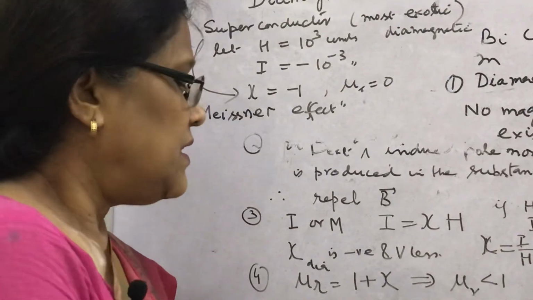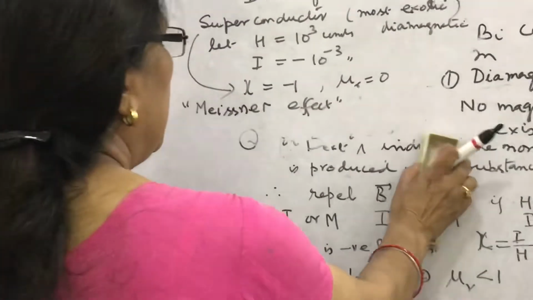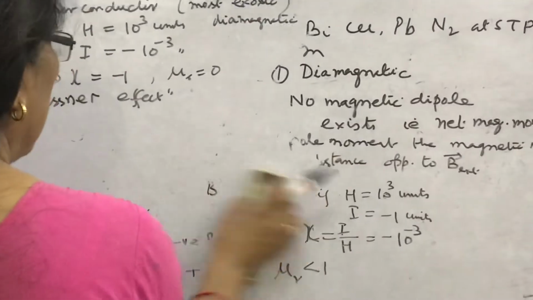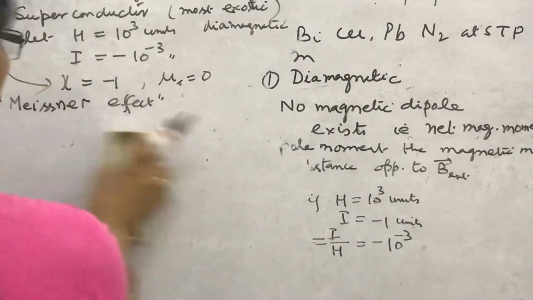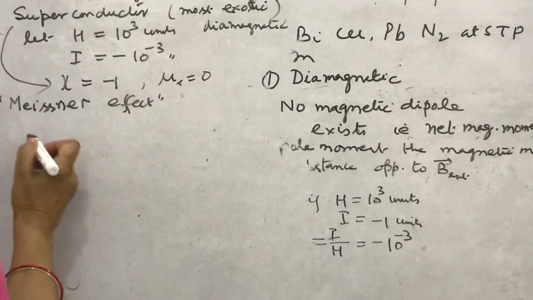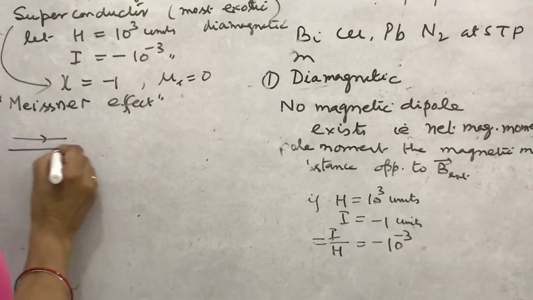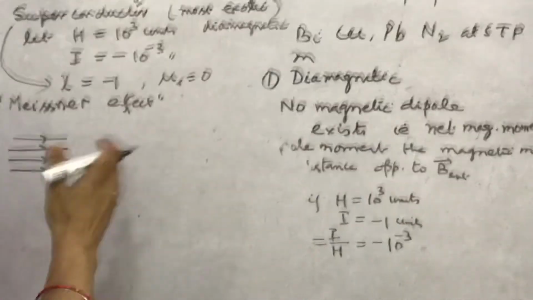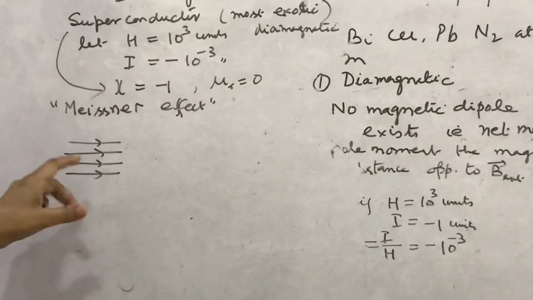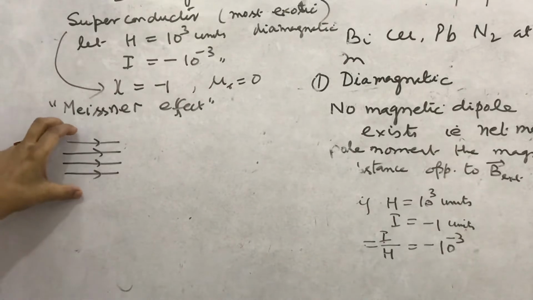What happens that if we take a diamagnetic substance and place in a uniform magnetic field? You know, uniform magnetic field is expressed like the, suppose they are the closed loop magnetic field lines, but for a very small region I am showing like this.